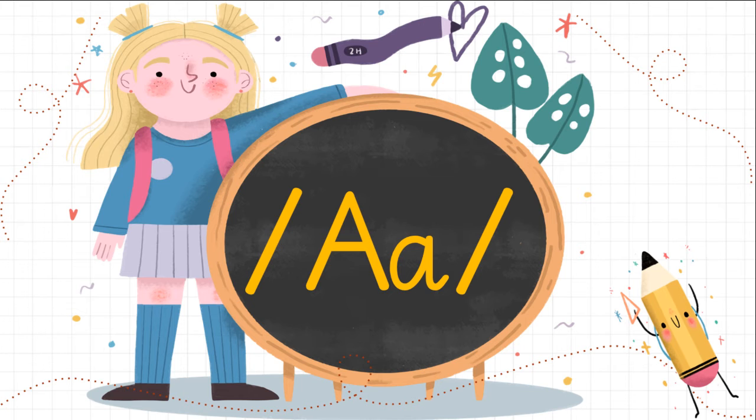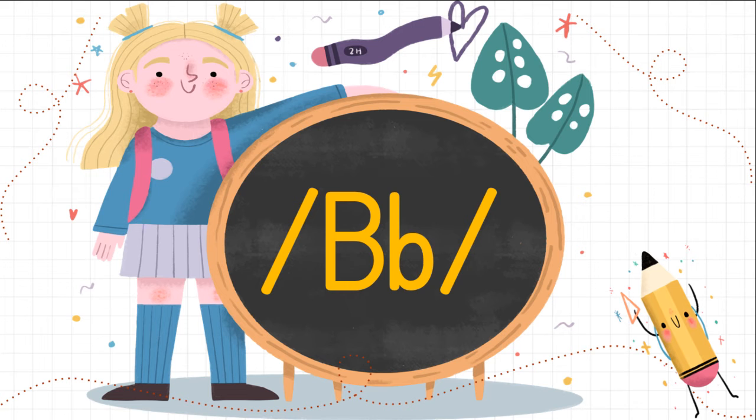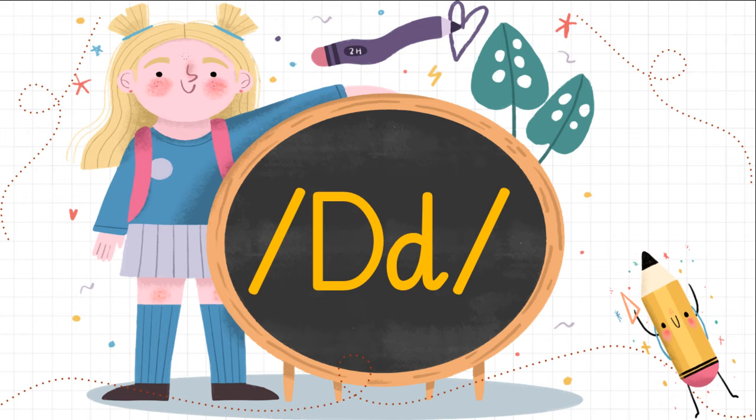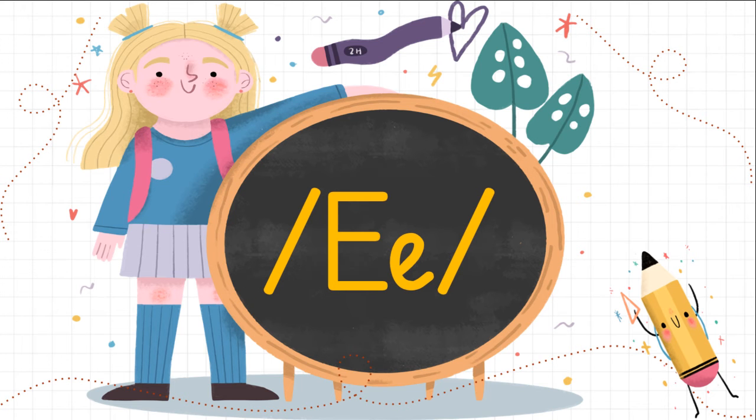Did you identify the letter? Okay, can you tell me its sound? Well done. B, K, D, good job. E, excellent. Okay, so now you know it. Let's say it in sequence.